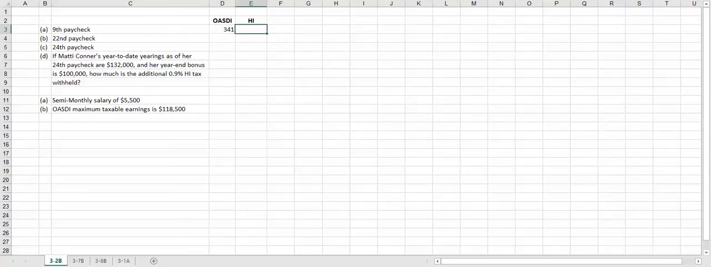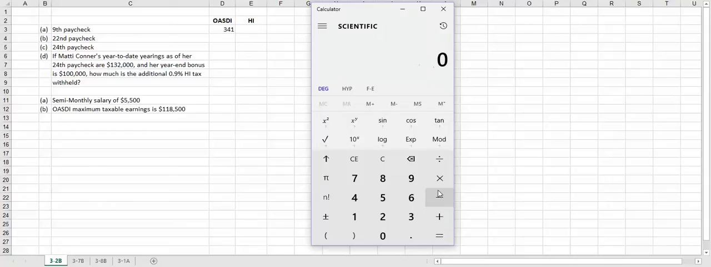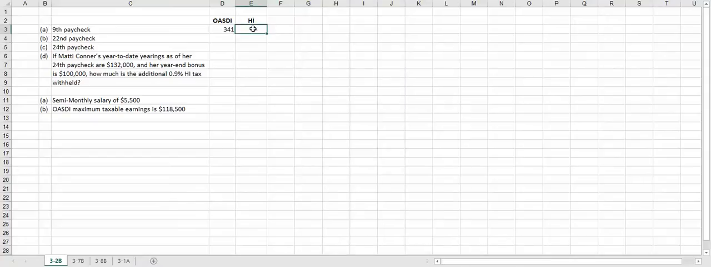Now the HI tax is going to be $5,500 times 1.45%, or 0.0145, which gives us $79.75. And since we're told that the year-to-date earnings as of the March 24th check is $132,000, we know that all of the HI amounts for A, B, and C are going to be the $79.75.